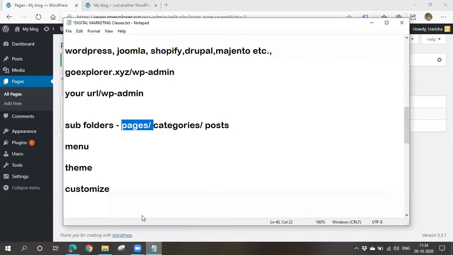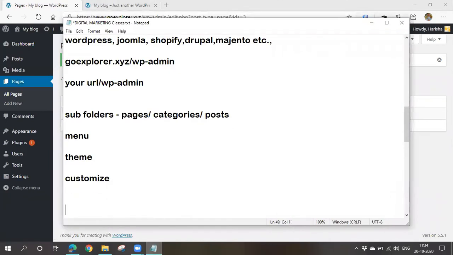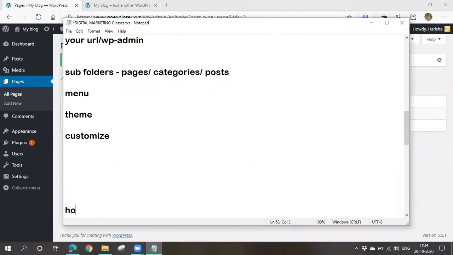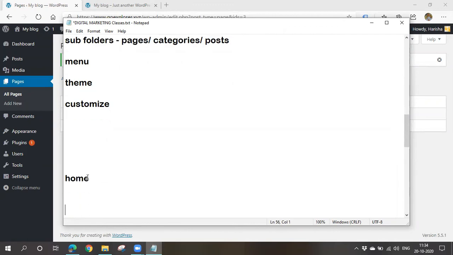So what all pages do we want? If you go to a website, you might be seeing various pages like home, about us, contact us. Anything more? And also they'll be providing some services, right?